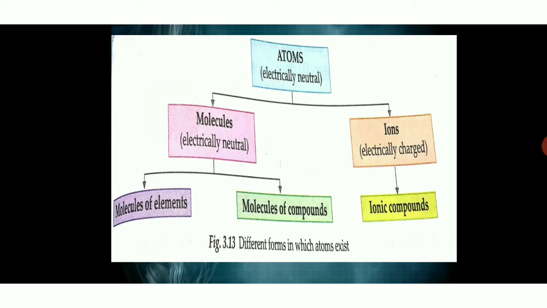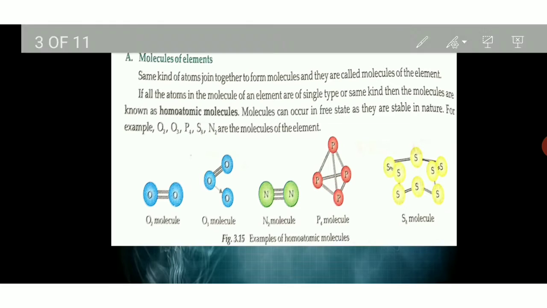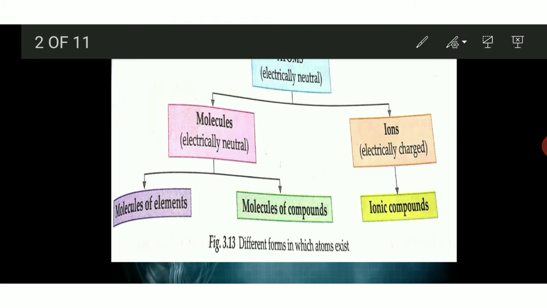For example, an oxygen atom combining with another oxygen atom, and two oxygen atoms combining to form an oxygen molecule, which is termed as O2. So, this is the molecule of an element, that is O2.